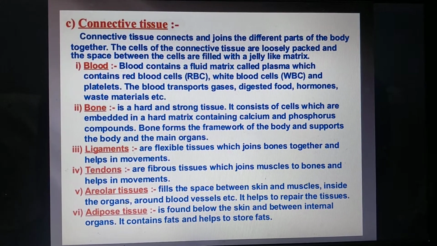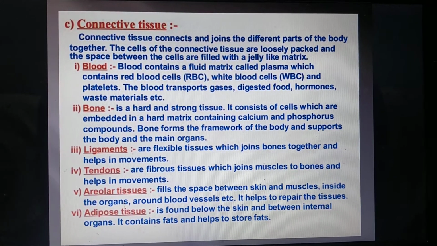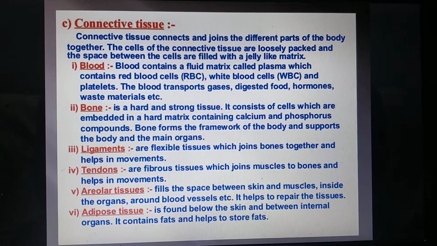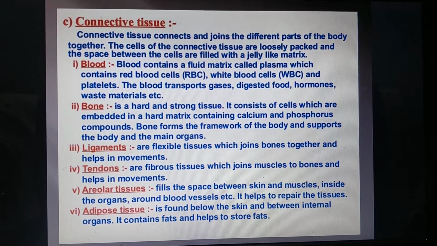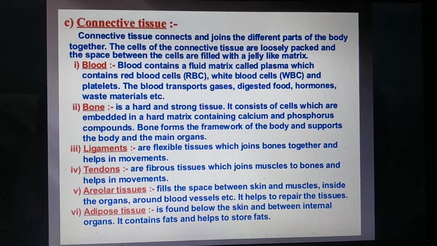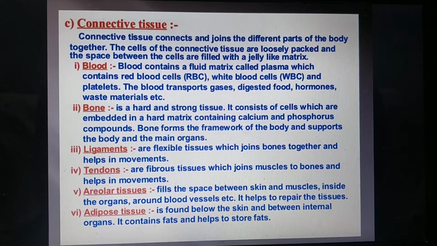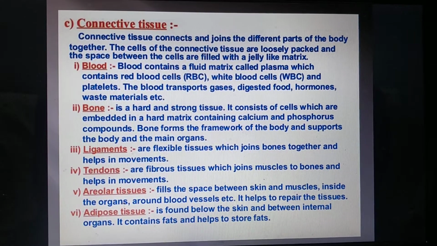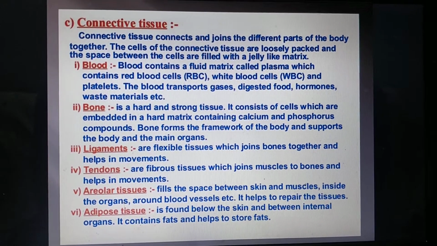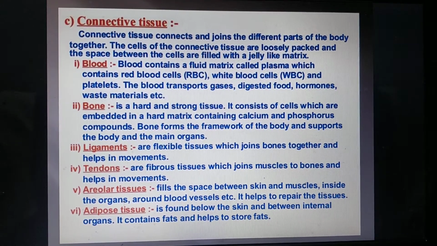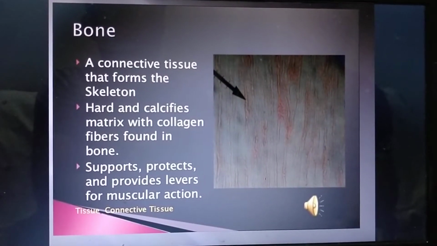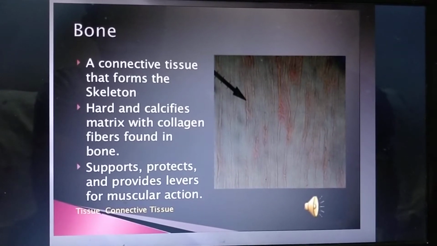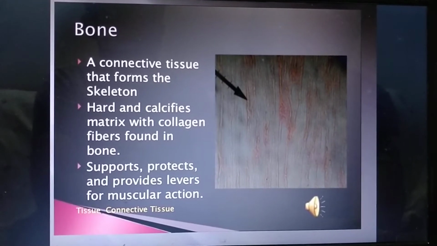Besides blood, lymph is also a fluid, and it also helps in the transport of materials. Then a solid, hard tissue, bone. It consists of cells embedded in a hard matrix. Why is the matrix hard? Due to the presence of calcium and phosphorus compounds, and they provide support to the body. So bone is a connective tissue that forms the skeleton, hard due to the presence of calcium and phosphorus salts, providing support to the body.